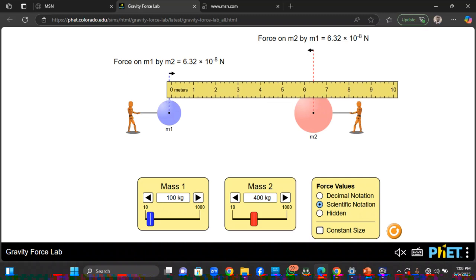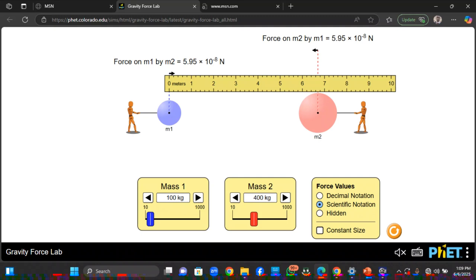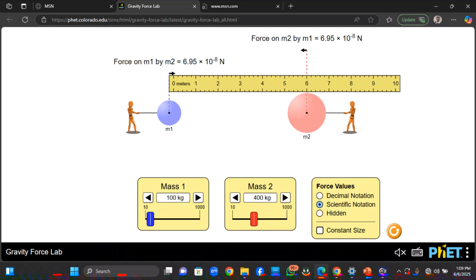The distance of separation. Now, assuming I put this meter rule here, and the distance between these two masses is based on my meter rule. Let me make it 6. Good. Let me increase this mass to 200. Now you can see the first mass is 200, the second mass is 400. The force of attraction between them is 1.39 times 10 to the power minus 7 Newton. Now observe what is going to happen.